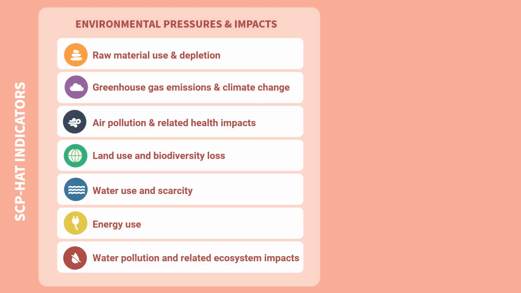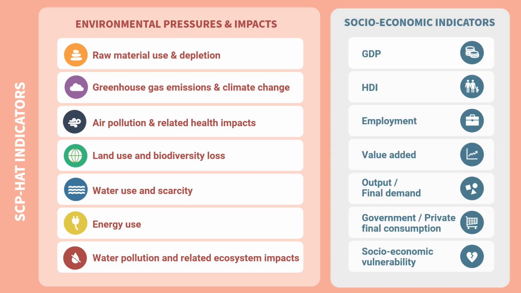SCP HAT allows for an analysis of a range of environmental pressures and related impacts, such as raw material use, GHG emissions, or biodiversity loss, and also offers basic socio-economic data like GDP, Human Development Index, employment, and economic value added.